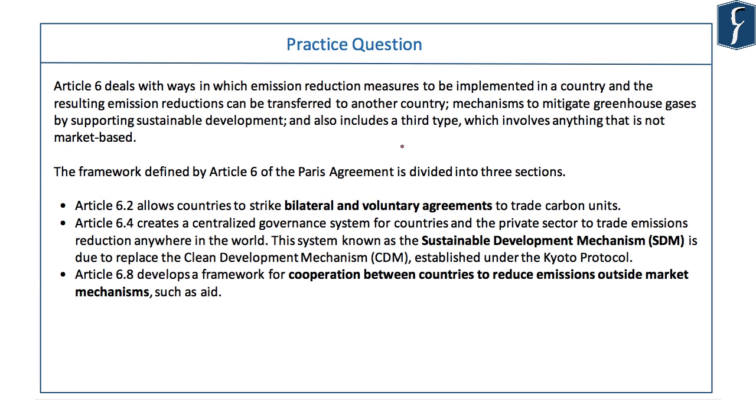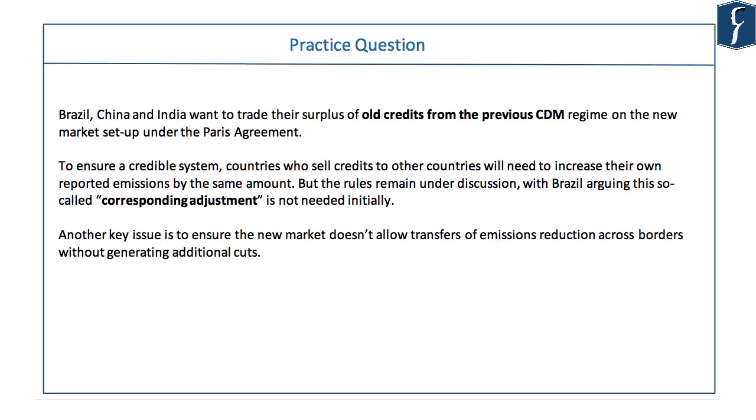Article 6 is a very small article under the Paris Agreement because no detailing has been given. It just uses terms like bilateral and voluntary agreements to trade carbon units. But with what mechanism it will be done, it hasn't said. It has talked about the Sustainable Development Mechanism to replace the Clean Development Mechanism, but the detailing of it has not been done yet. So the obvious thing to understand is why there is so much problem in developing consensus under the Sustainable Development Mechanism under Article 6 of the Paris Agreement.